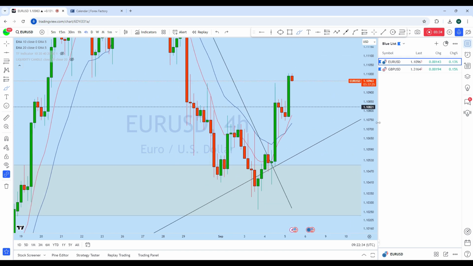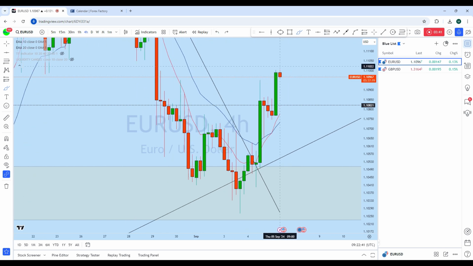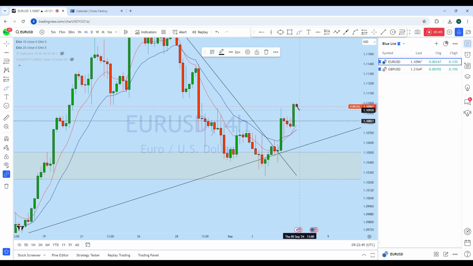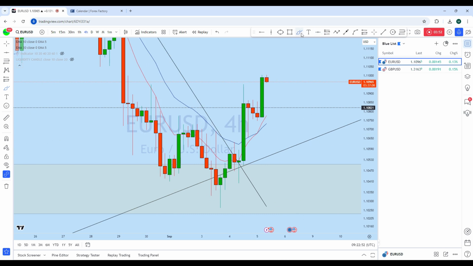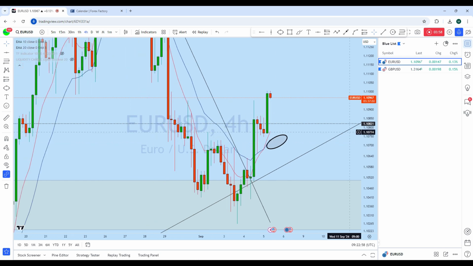If we look at the 4-hour candle, this green candle is a standalone candle, and when the price creates this kind of structure, in most cases we could see another break below to fill that imbalance here, and this is where I will be waiting. I would like to see euro dollar break below this green candle, where there is high liquidity, as well as the 10 and 20 EMA.